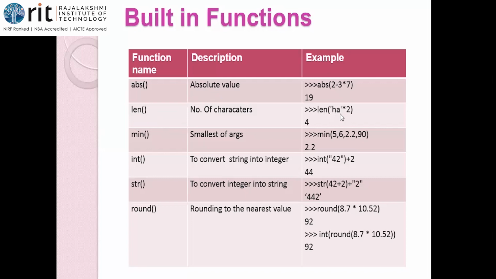Len of HA within quotes into 2. You all know what this is? String repetition, isn't it? We have already learned this operation. One side I have the string, the other side I have the integer value. In between I place this asterisk, which is the repetition operator. It is not multiplication, it is repetition. So what should I do? I should repeat the string 2 times. HA HA should be the answer.